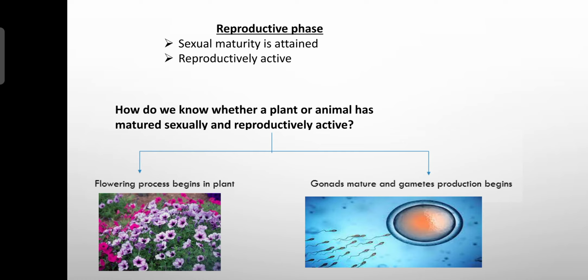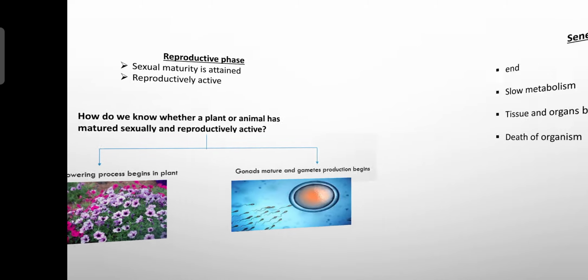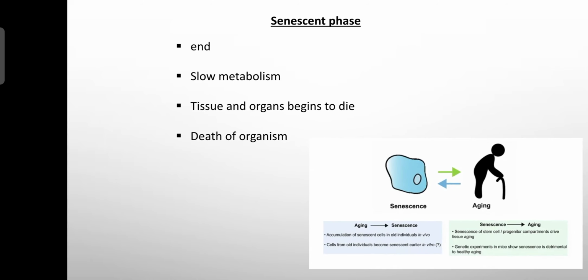So how do we know whether a plant or animal has matured sexually and is active in terms of reproduction? This is how we know. If you look at a plant, the flowering process begins. This is how we say the plant is sexually mature. What about animals? In animals, the gonads start to mature and start to produce gametes. This is how we say the animal is sexually matured.